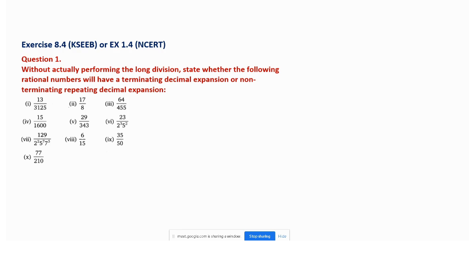In that the first question they have given. So who will answer this? 13 divided by 3125. This is the question that you have, and whether this is terminating or non-terminating. Without doing the long division method, you have to answer. Anyone? If you have the answer, you have to text it to me. Same as what you did in the previous one, similar thing you have to do here, you have to text, that's all.